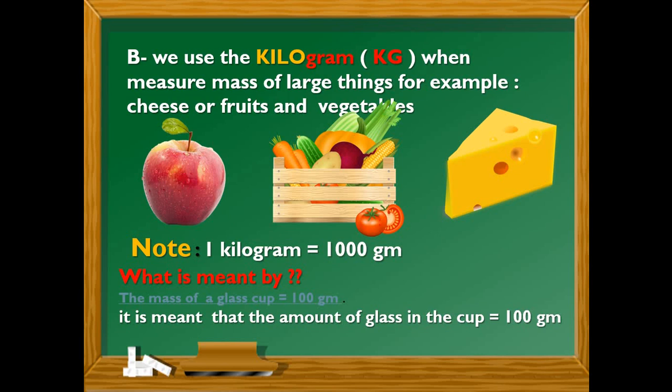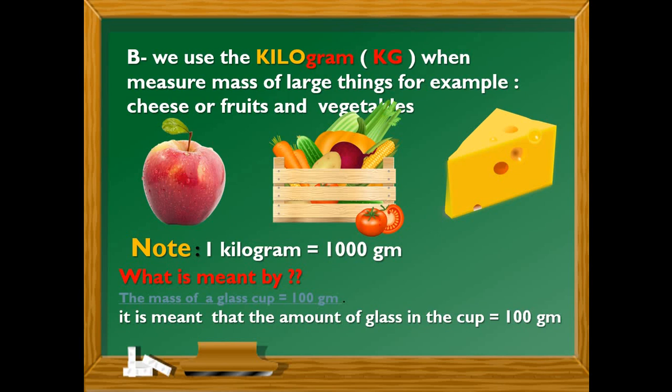So 1 kilogram equals 1000 grams. If I asked you what is meant by the mass of a glass cup equals 100 grams, it means the amount of glass in this cup equals 100 grams.